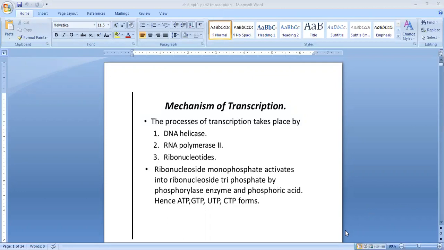Hence, ATP (adenosine triphosphate), GTP (guanosine 5 triphosphate), UTP (uridine 5 triphosphate), CTP (cytidine triphosphate) form. These many things are formed.